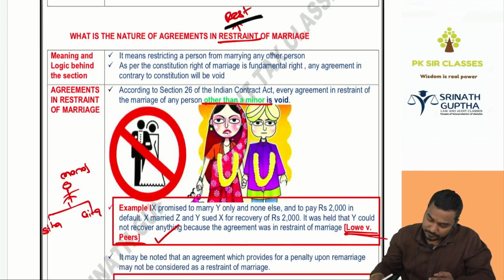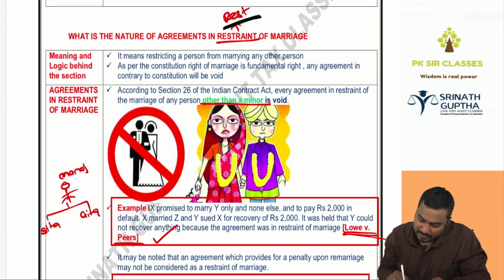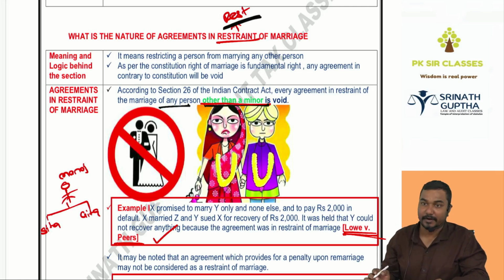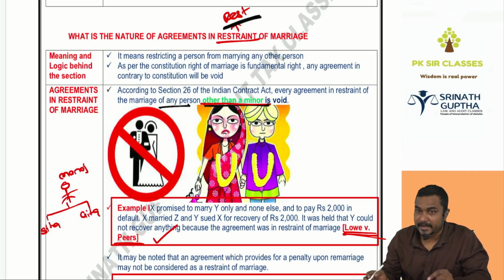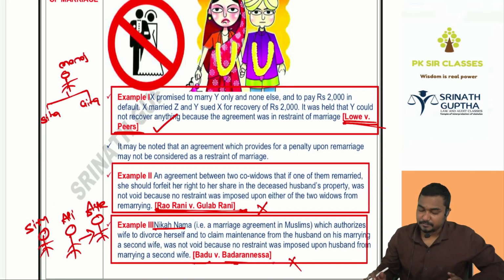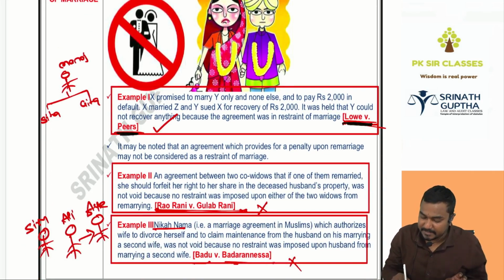If you see section 26 of the Indian Contract Act, every agreement in restraint of marriage of any person other than a minor is void. I can restrict the minor from getting married, but I should not restrict the major from getting married. We discussed one example also, Lowe v. Peers.